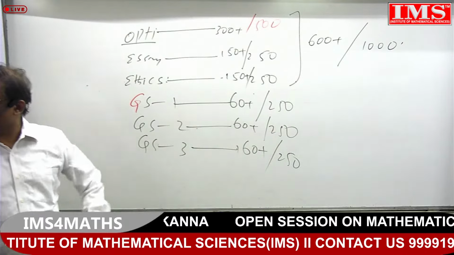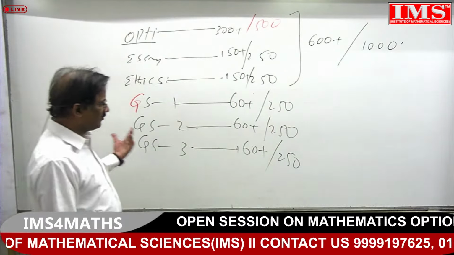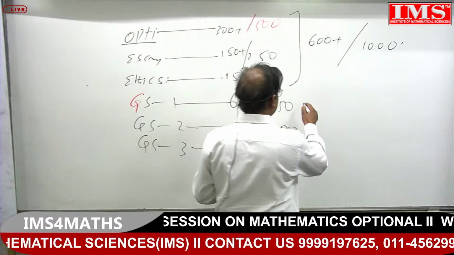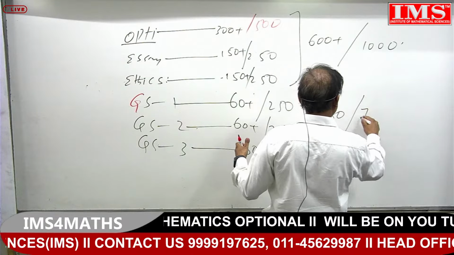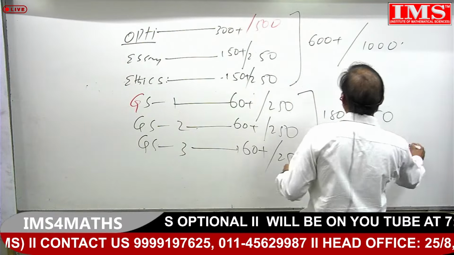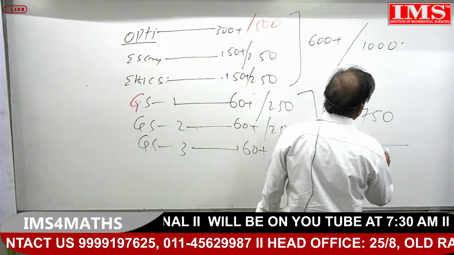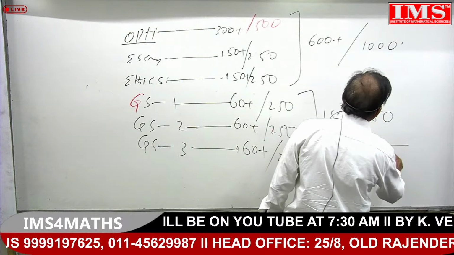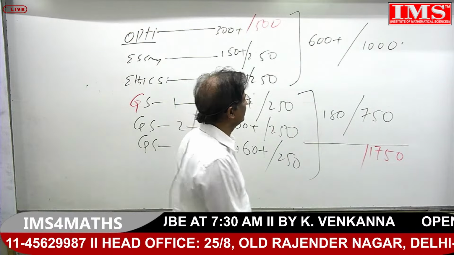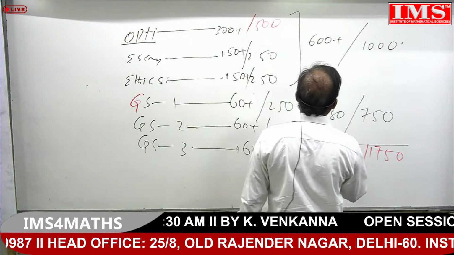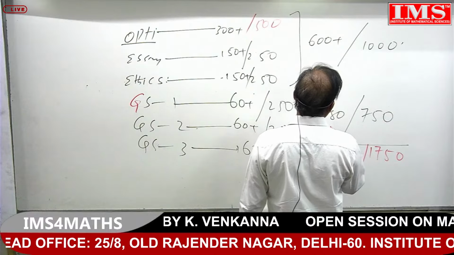Okay, that's a different story. And how many marks here? 180 out of 750. What is the total marks here, you can say? Out of 1750, isn't it? 780.